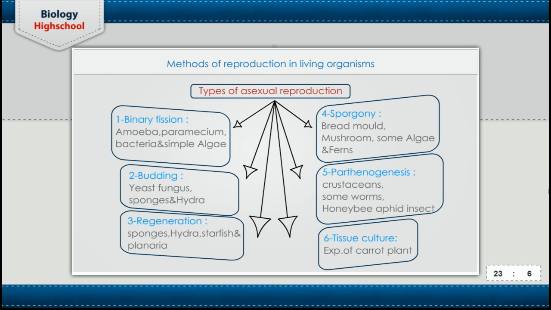But what about the fourth kind of asexual reproduction? The fourth kind is called sporogamy. Sporogamy means the production of a great number of individuals by the formation of spores. Sporogamy means spore formation or the presence of spores.